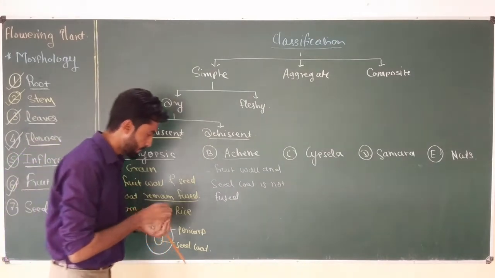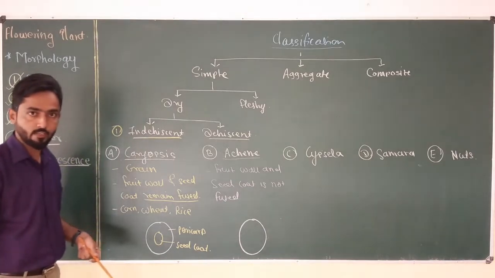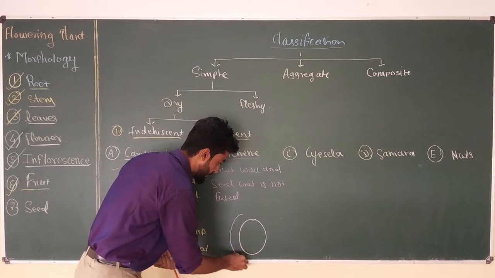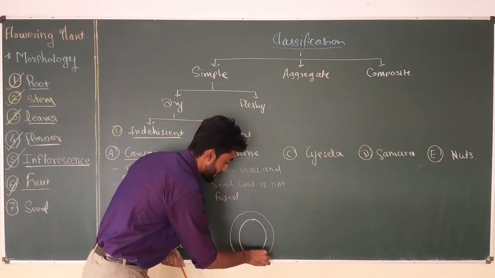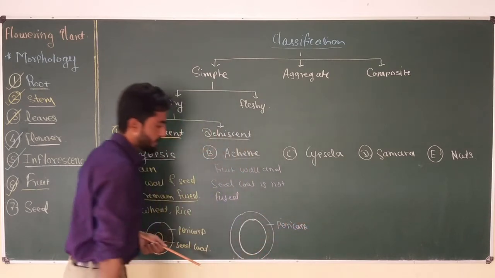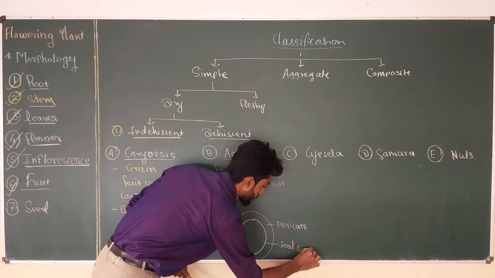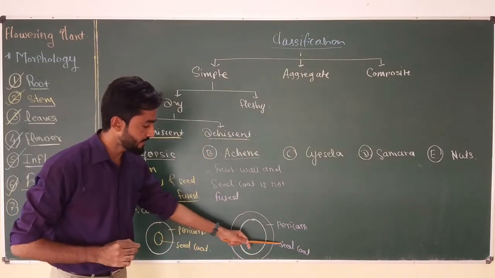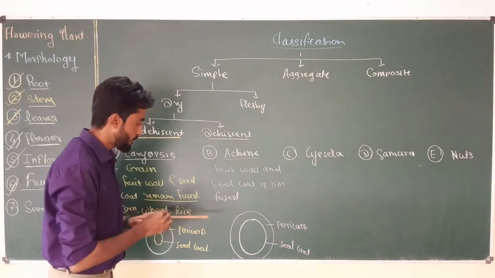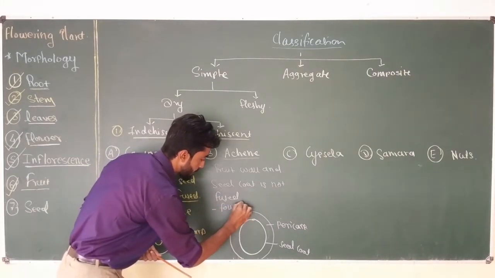So if we draw the seed coat, then suppose this is the fruit wall. Now the pericarp is very weakly connected with the seed coat, so that you can easily separate this pericarp from the seed coat. And a well known example of this type of fruit is the 4 o'clock plant.